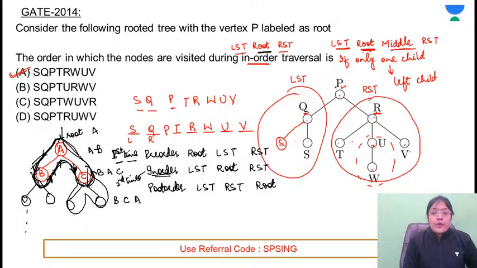Correct? Now first of all, P is visited for the first time. Q is visited for the first time. So Q won't be printed. It is going to here. S is visited for the second time. In order means we have to refer to the second time. So second time S is visited, so S will be printed. Now it will return here, it has to go back. Now Q is visited for the second time, so Q will be printed. Now again it came here, this is for the second time. From here it started, this is the second edge. So second time P is visited, so P will be printed.